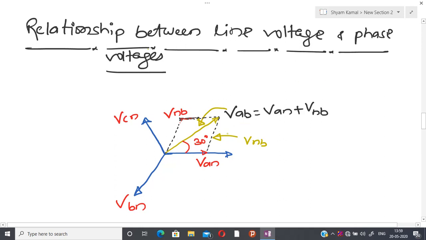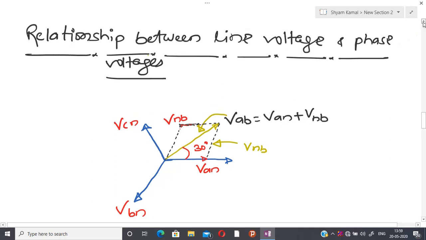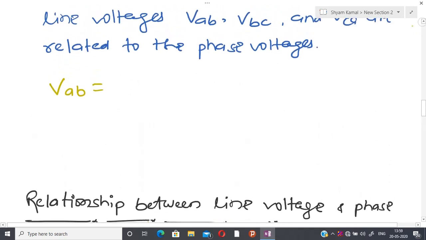Let us see why I have made an angle of 30° here. I am going to do the derivation.